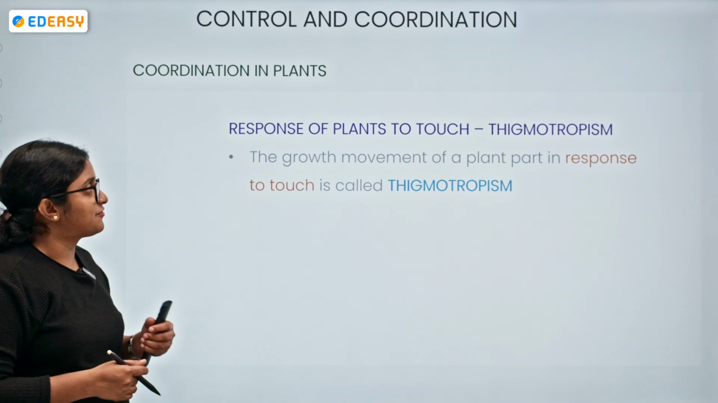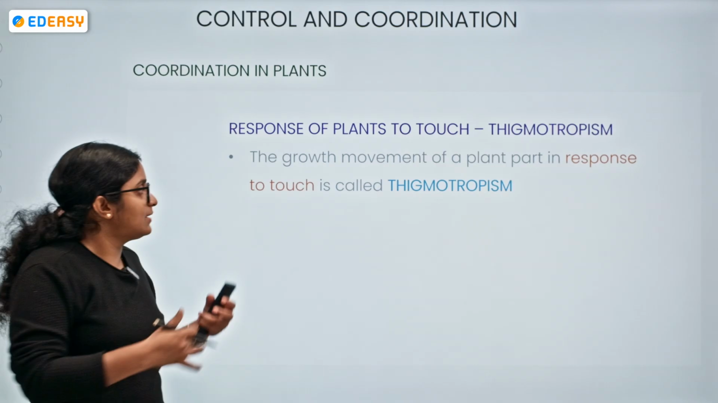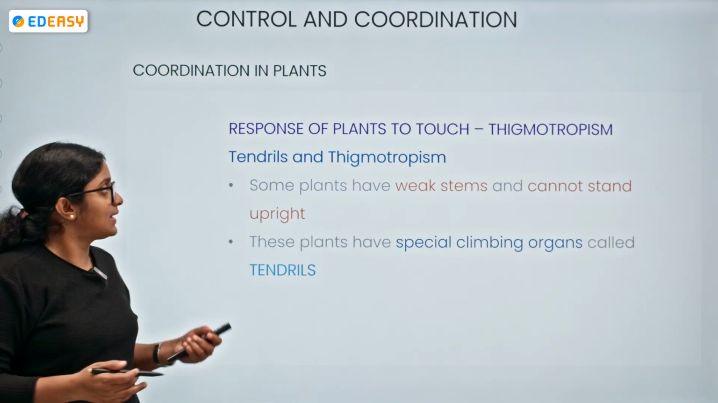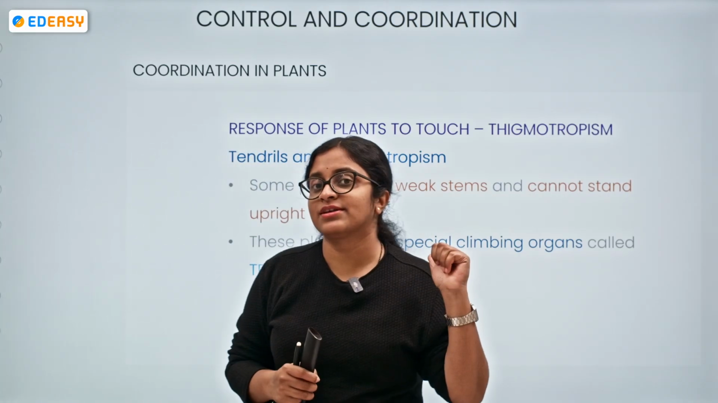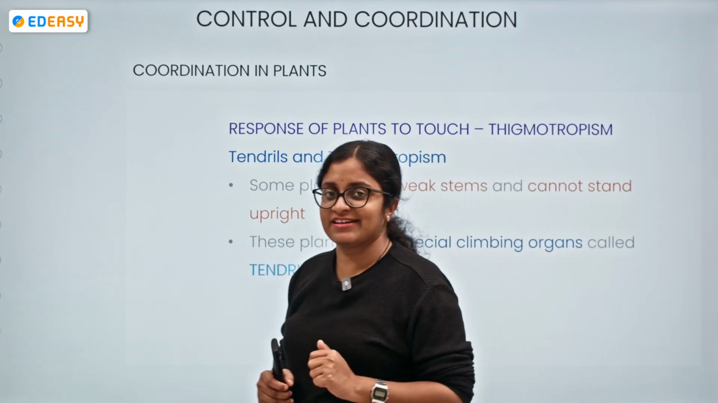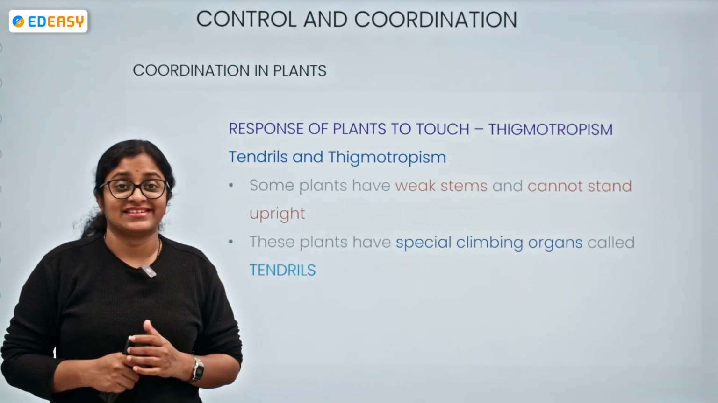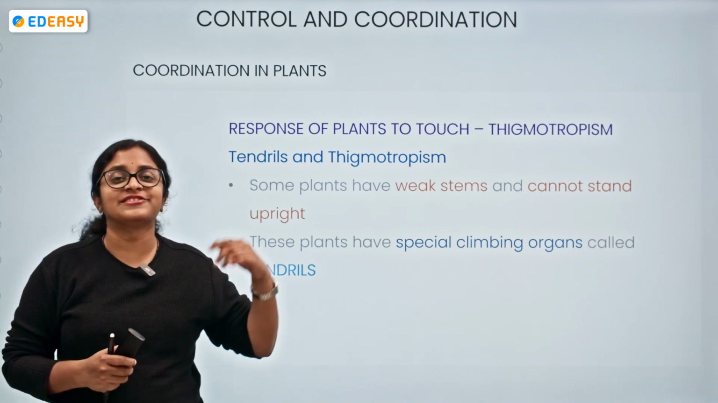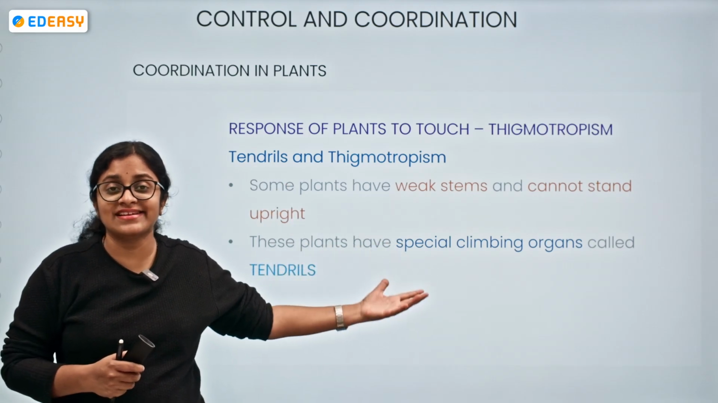Now, the response of plants to touch is thigmotropism. The growth movement of a plant related to touch is thigmotropism. One question I wanted to ask you: with respect to thigmotropism, can we take the touch-me-not plant as an example? Do you agree? Now you will say, no, it is absolutely not possible. Why? Because it is not associated with growth. The ones we are discussing now are the ones associated with growth.